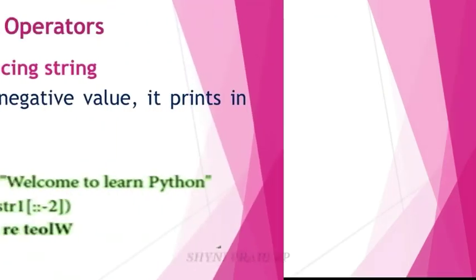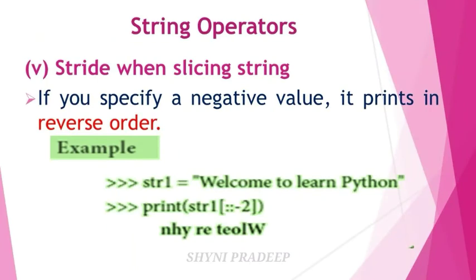Let's see one example. Here string1 is a variable and one string is given, "welcome to learn Python". Now we are going to print string1 with a stride of -2. The starting index value is not given, the ending index value is not given, only the negative stride value is given. So you have to print the whole string with a stride of -2 from the last character.